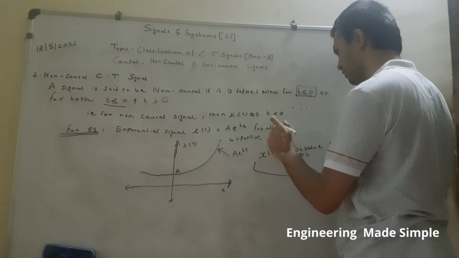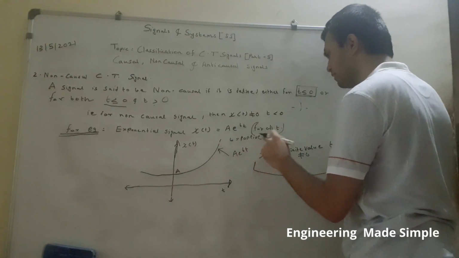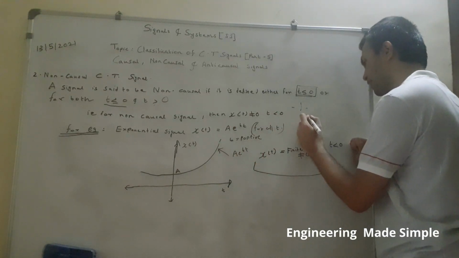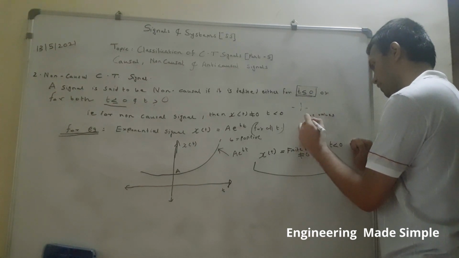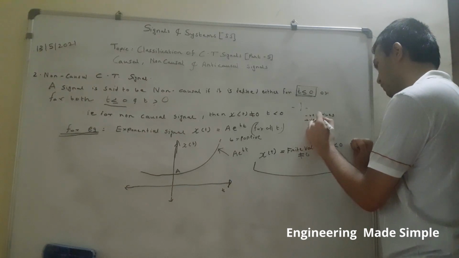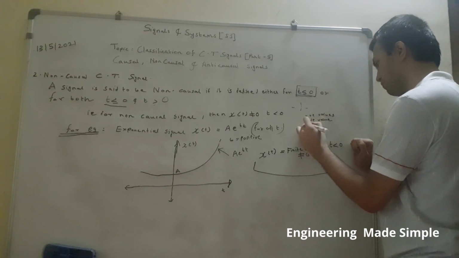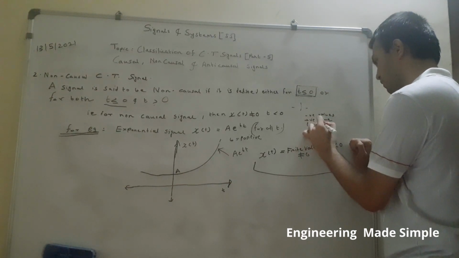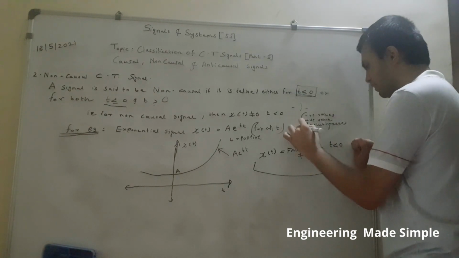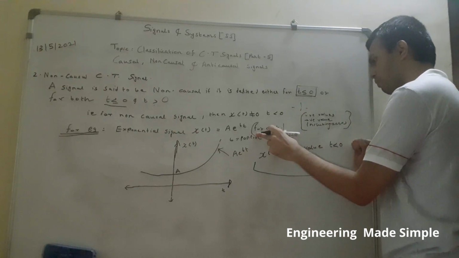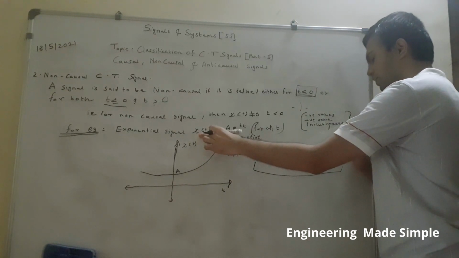For all t meaning it is defined for negative values of t as well as positive values, including 0 also. So for all the values of t this particular signal is defined.